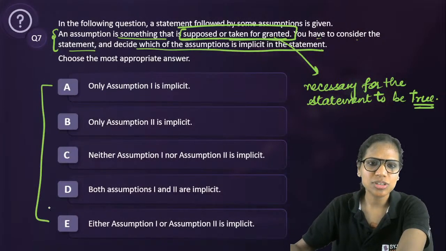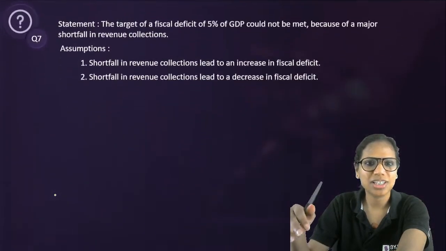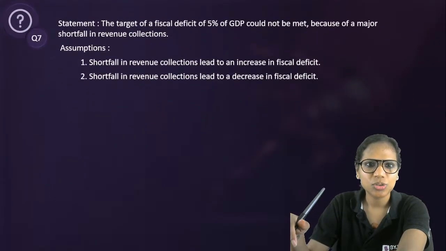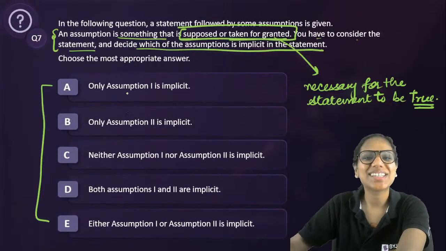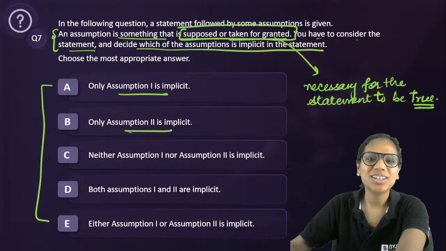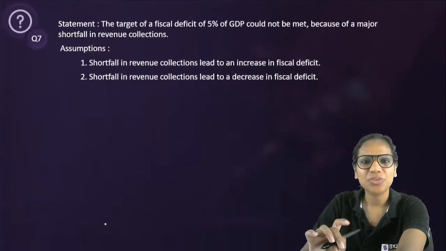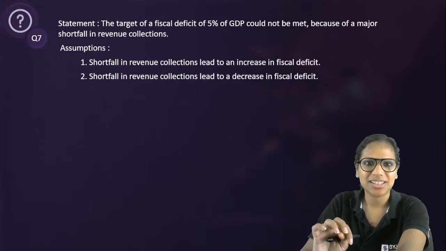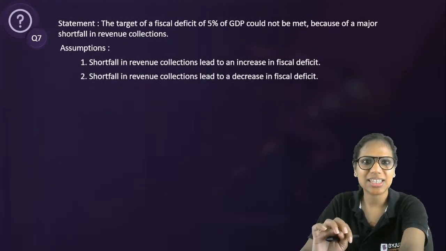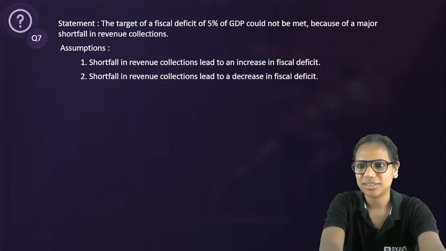These are your options. Okay, however, I'll repeat the options later on, so you need not worry. No, they have not been repeated this time. Okay, so these are your options. Only assumption 1, only 2, neither, both, either. Okay, I'll explain what either is. First, let's have a look at this question. Question number 7. Yes. What do you say?